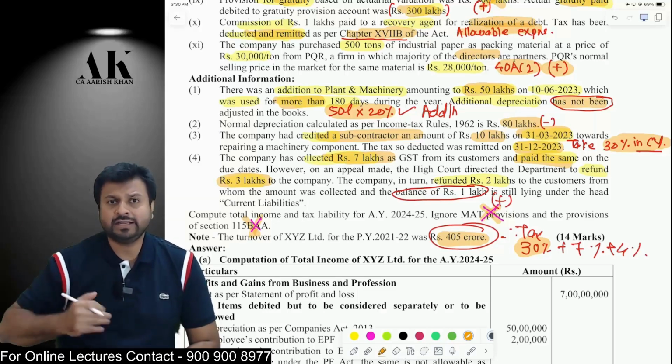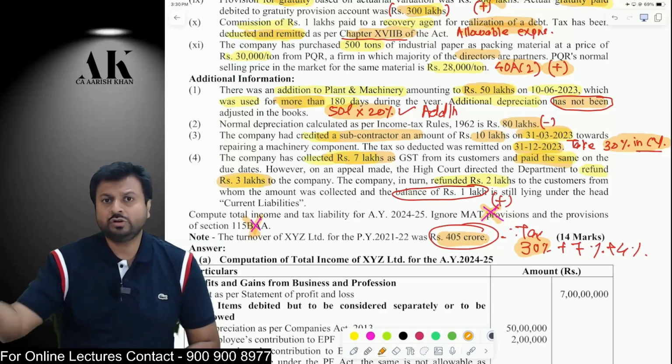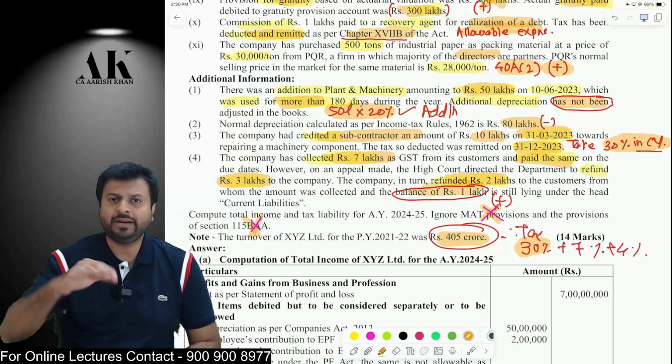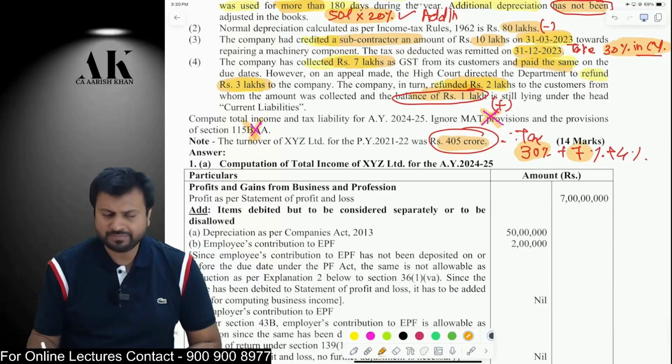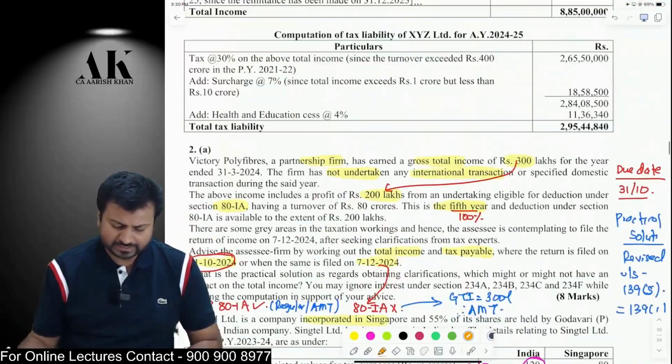Now, if CBIC is giving you some kind of a refund on GST, you should give it to the customer. So you received 3 lakh, but you paid only 2 lakh rupees to the customer. 1 lakh is still not paid. So 1 lakh you have to add it back. Okay. After that, you will compute your tax. Tax is very simple. 30% tax, as I have told you, last to last year turnover is more than 400 crore. 7% surcharge because the income is more than 1 crore rupees, and 4% cess will be imposed on you.